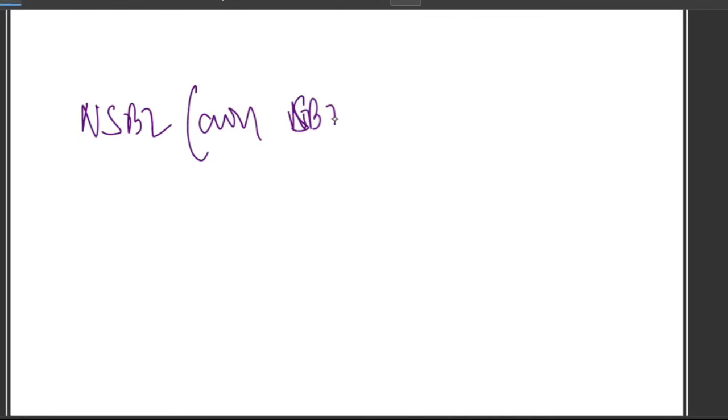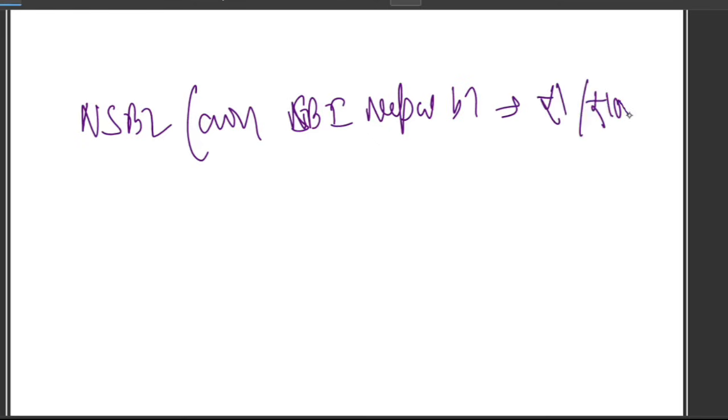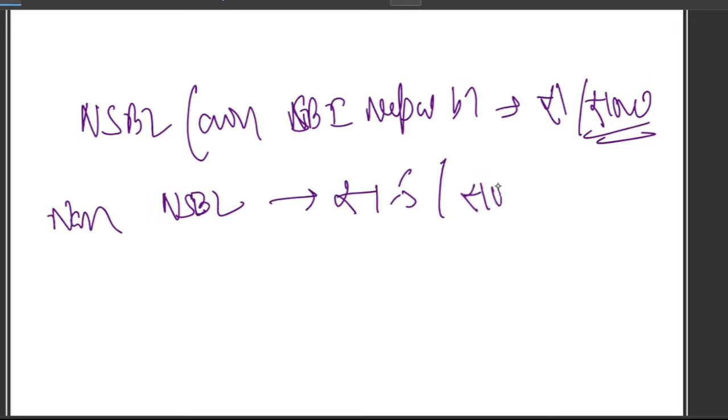Own bank cheaper, other bank costlier. So NSBL, that is, own SBI Nepal Bank, is cheaper: it is 1 rupee per 1000 rupees transaction. And if it is non-NSBL, it is 1.5 rupees per 1000 rupees transaction, right? So NSBL is the smaller number, non-NSBL the bigger number.